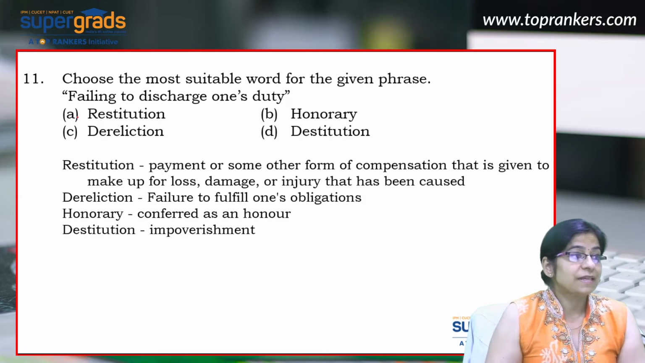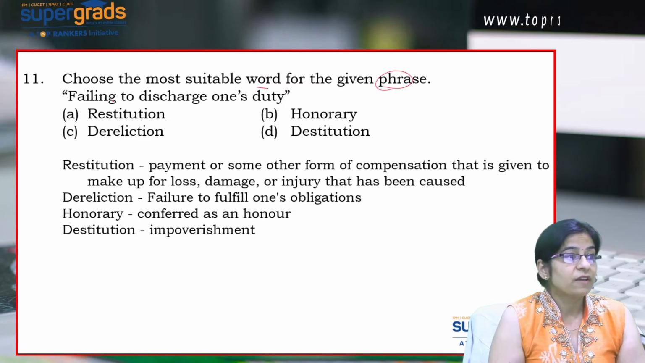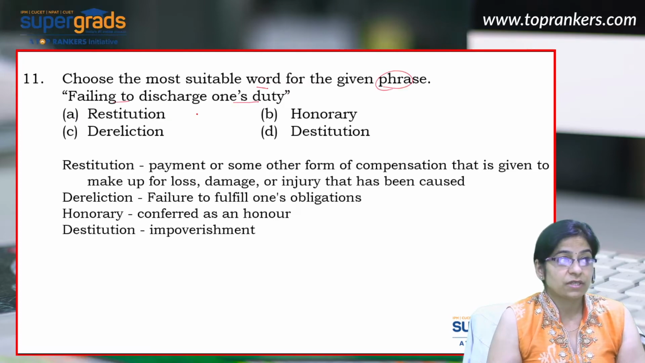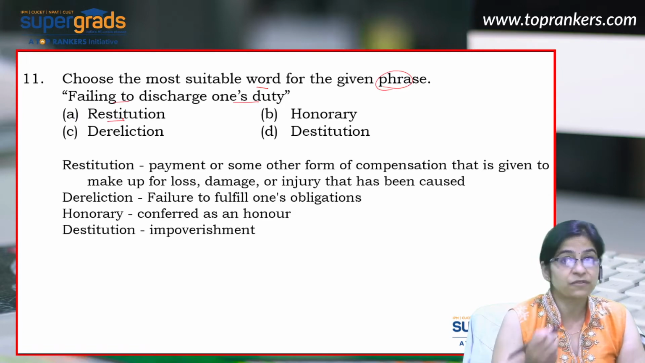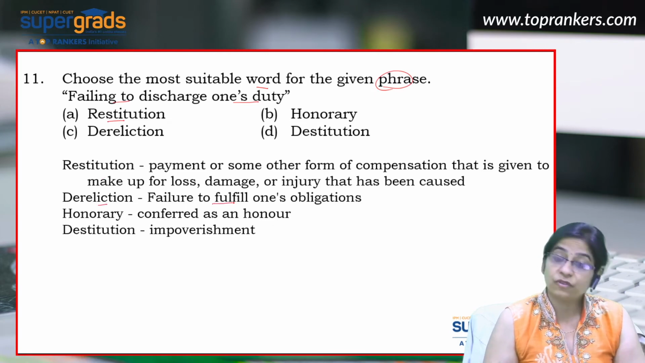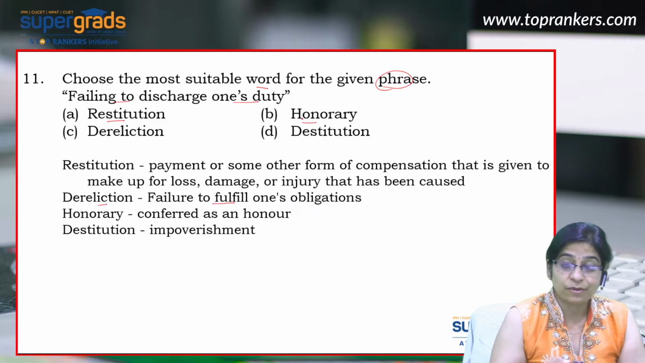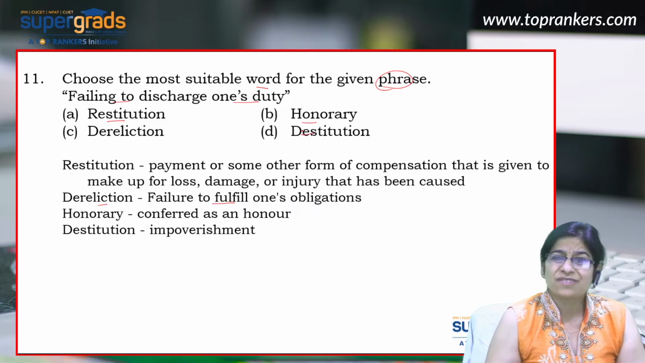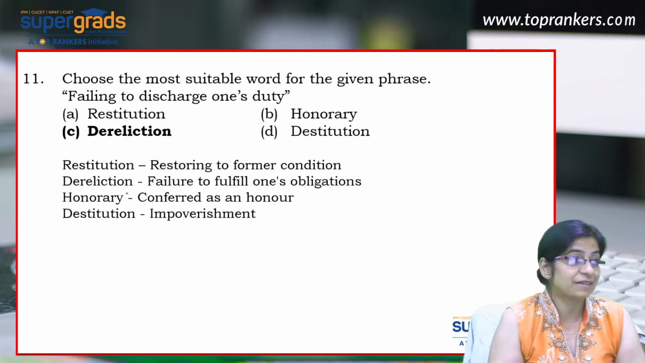The next question says choose the most suitable word for the given phrase. Failing to discharge one's duty. Now, see, restitution means payment of some form in order to compensate for some damage that had happened. Dereliction simply means failure to fulfill one's obligation. Honorary means conferred as an honor. Destitution means extreme poverty, impoverishment. So, you need to find the most suitable word for the given phrase, and the answer would be dereliction because they are synonymous with each other.